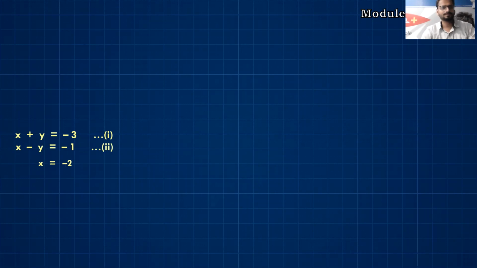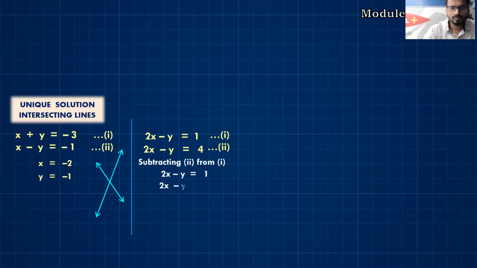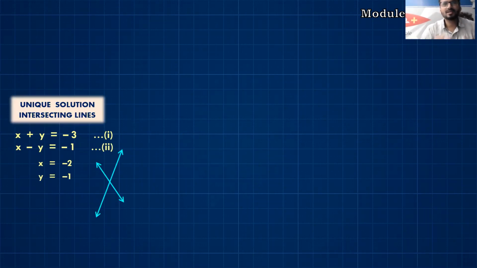Now, students, this is something which is conceptually very important. This concept can be helpful in your MCQ questions. Now, when we have equations wherein x plus y is equal to minus 3, let's take an example, and x minus y is equal to 1.